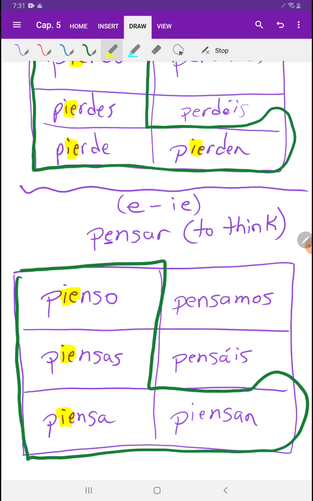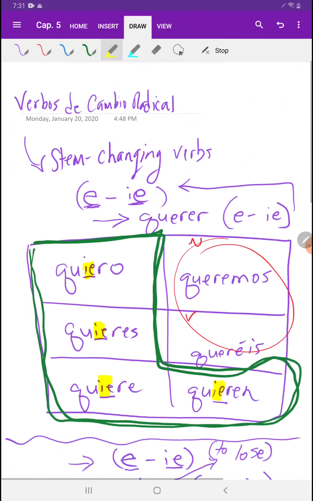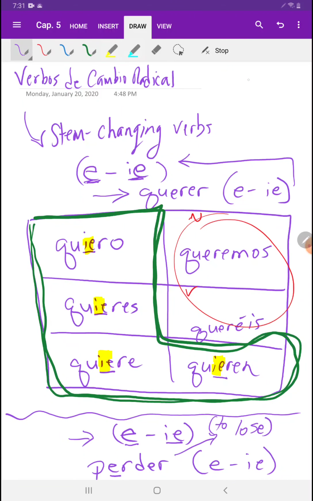Vosotros, you all think. It doesn't have a stem change, but it will have it on the ellos, ellas, ustedes one. Okay, everybody, so this is the stem change, or what we call the verbos de cambio radical. These are the E to IE stem changing verbs. And these are 3 examples.